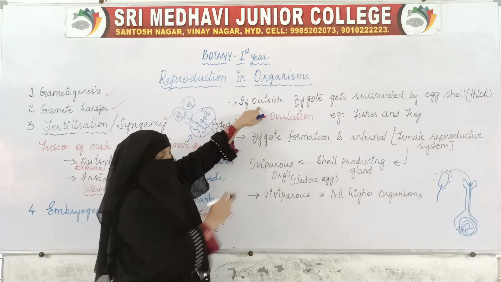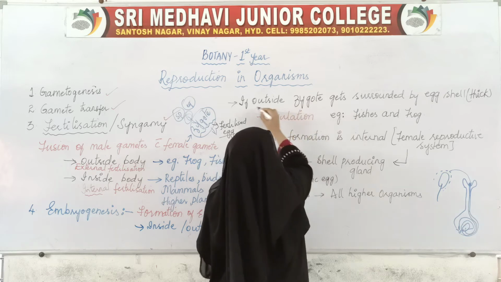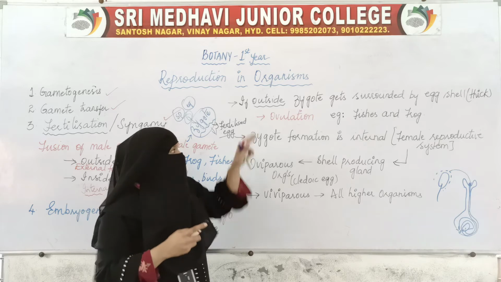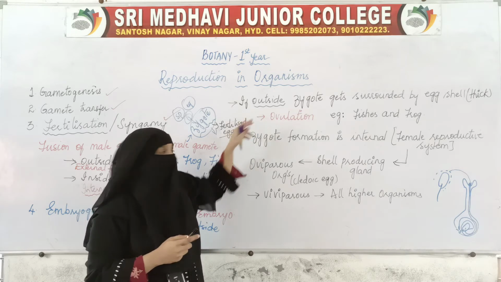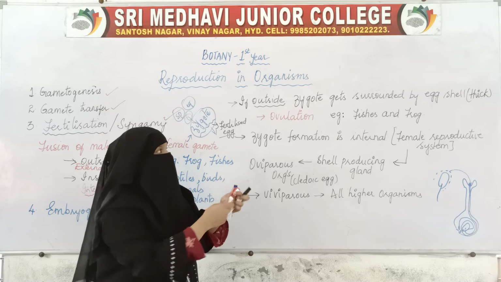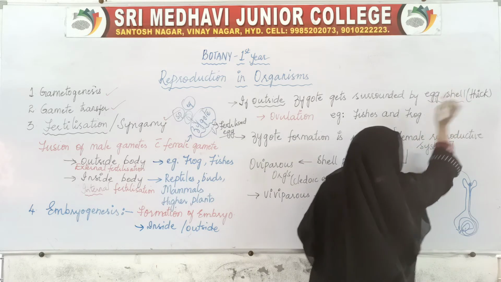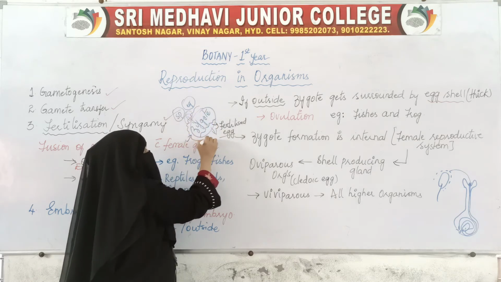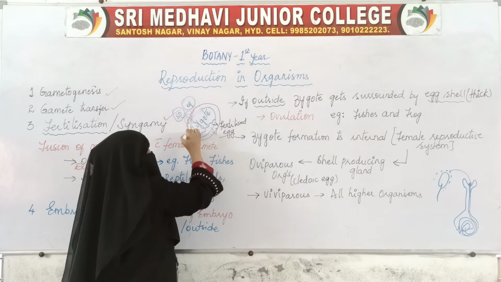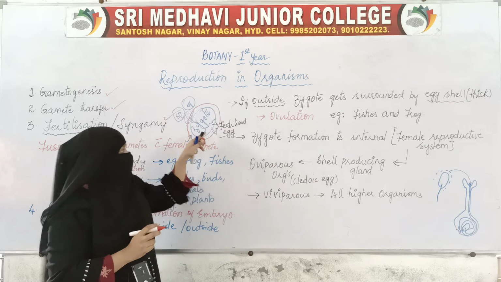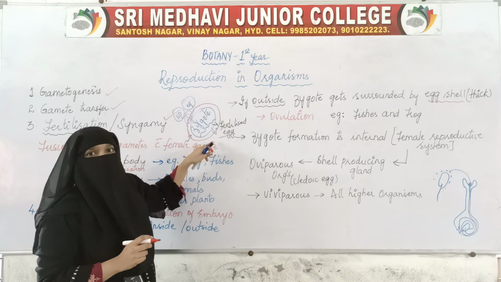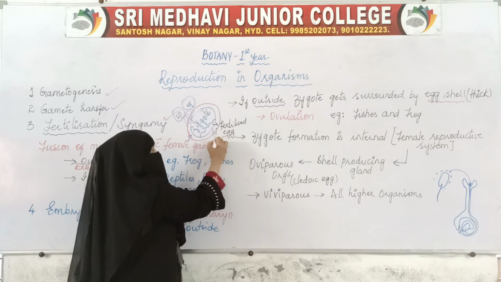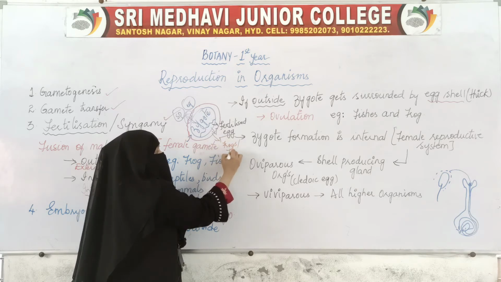If the zygote, that is the fertilized egg, is outside, if the fertilization is taking place outside, then what happens to it? That fertilized egg will be surrounded by a thick eggshell. The fertilized egg will be surrounded by a thick eggshell if the fertilization is taking place outside. This we see in frogs and fishes.